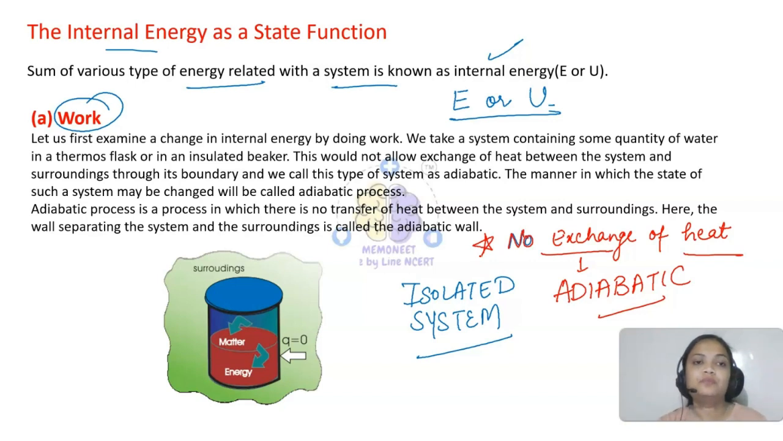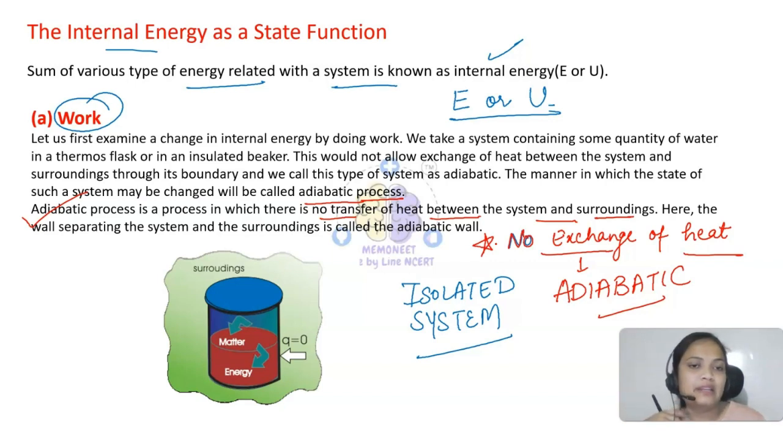Now if I have this adiabatic system and I want to change the state of this system, that process will be known as an adiabatic process. In thermodynamics we have a lot of processes. If you are changing the state of an adiabatic system, the process that you follow will be known as the adiabatic process. Please note that an adiabatic process is the process where there is no transfer of heat between the system and surroundings. Means when that process happens, in that process also there will be no transfer of heat. So that will be adiabatic.